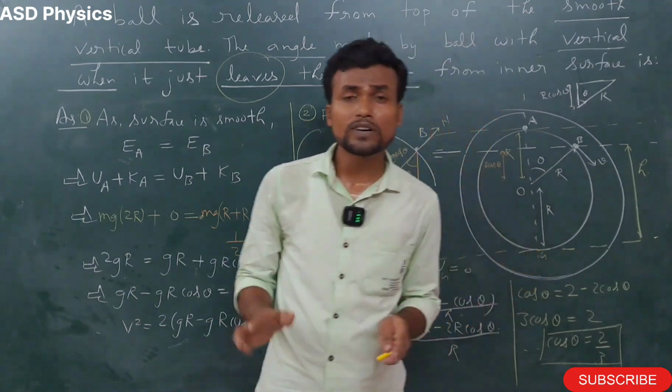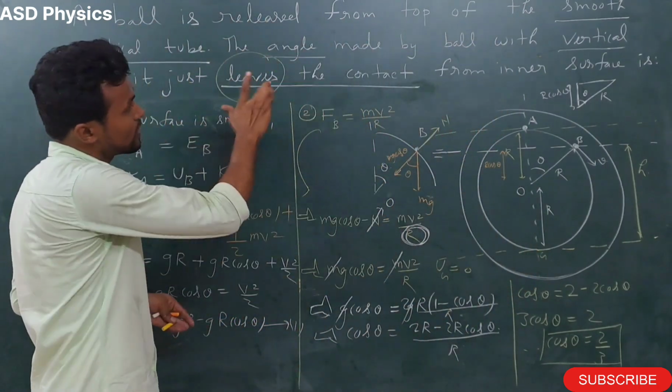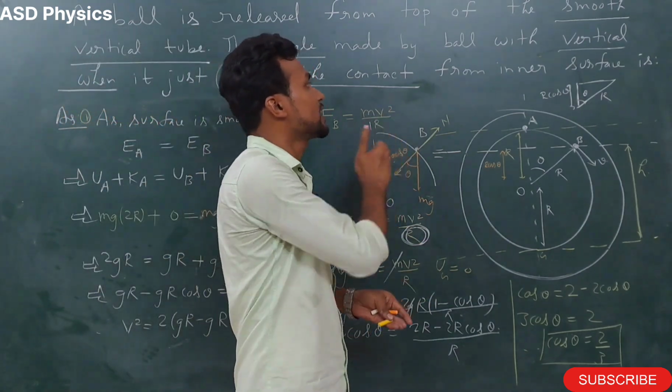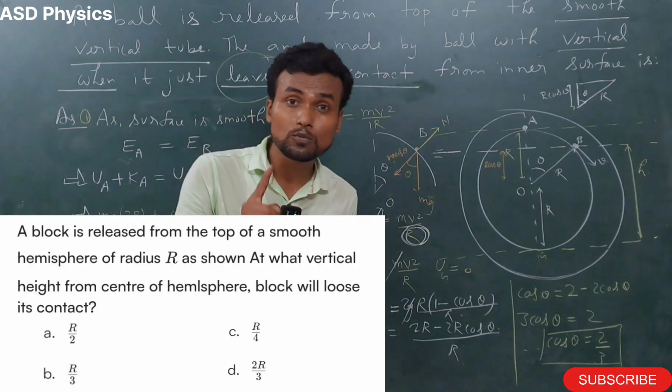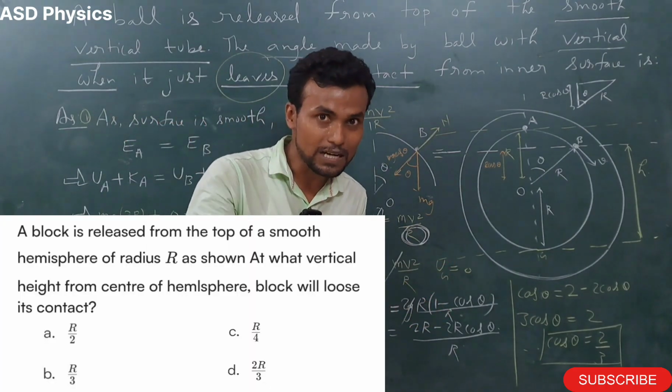Okay, so my dear students, in this question we have just used the concept of 3 things: conservation of energy, centripetal force and normal reaction 0. And my dear students, after this I will put one more question based upon the same concept. You just solve the question and comment your answers.